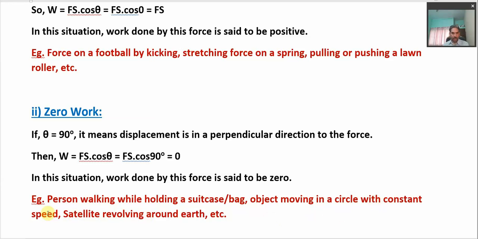The same situation applies where a satellite is revolving around the earth. The gravitational force, which is the source of the centripetal force, is directed towards the center of the earth, or we can say towards the center of the circular orbit of the satellite, and the displacement of the satellite is along the tangent at any point on its orbit. So the gravitational force acting towards the center of that circular orbit is always perpendicular to the displacement, which is along the tangent at any point on the circular orbit. So in that case, the gravitational force is doing 0 work on the satellite.